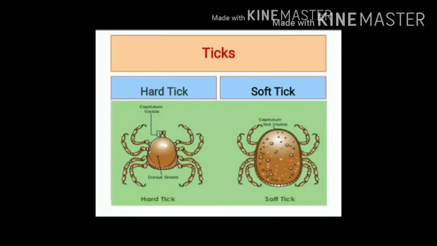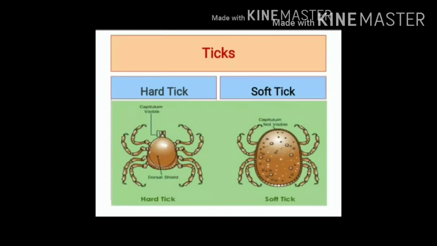In this slide, you can see hard tick and soft tick. If you observe carefully, you can see head part of the hard tick. Head part is also known as capitulum. This is visible at anterior end of hard tick, whereas the head part or capitulum is not visible in the soft tick.